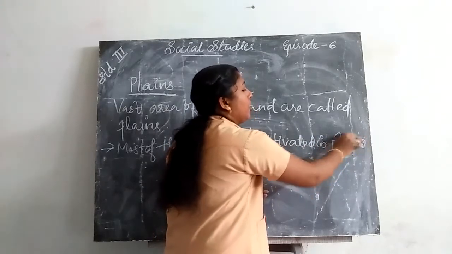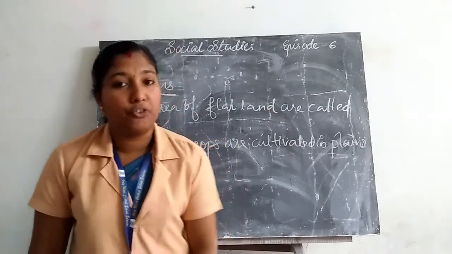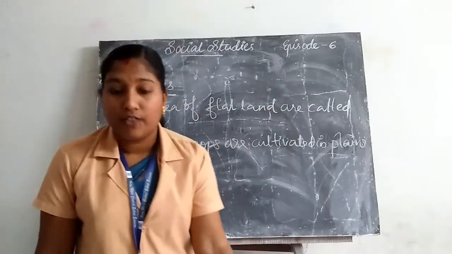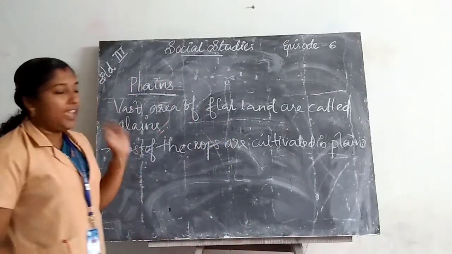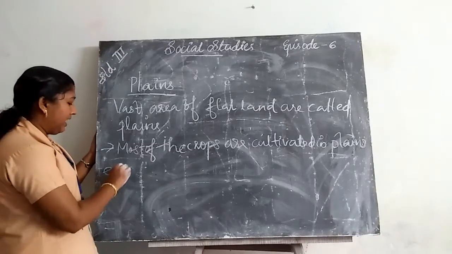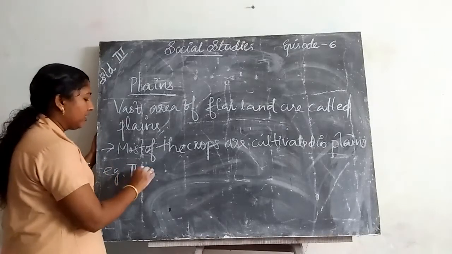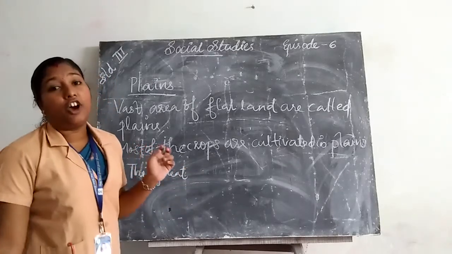So plains are very important for the survival of human beings. Okay. Then an example for plains: the great northern plain.